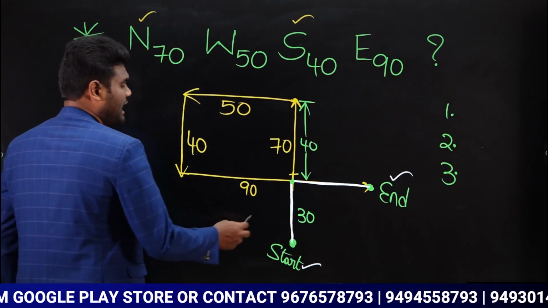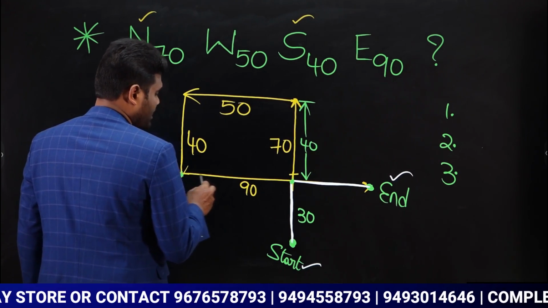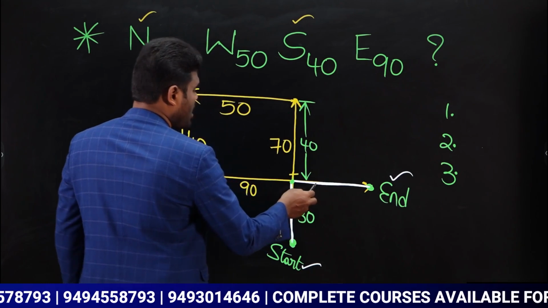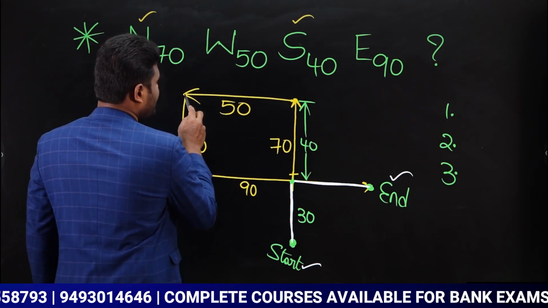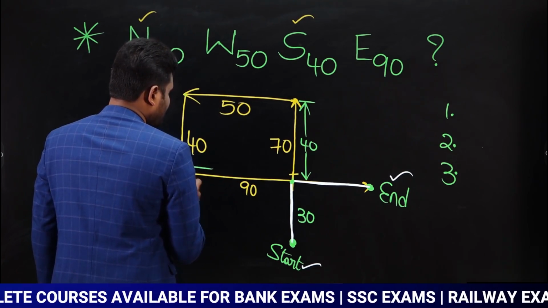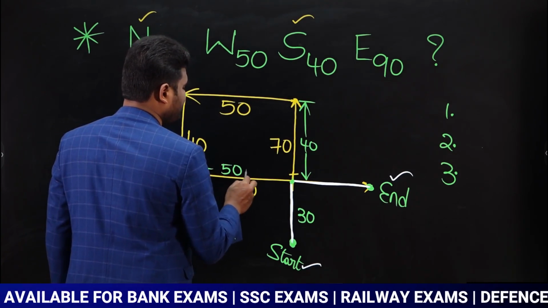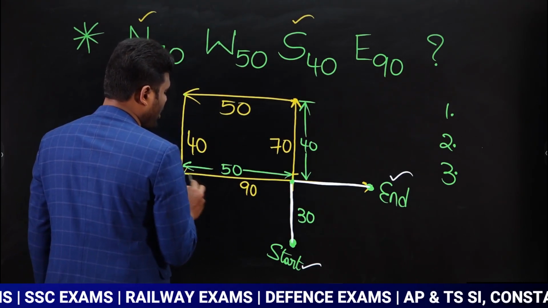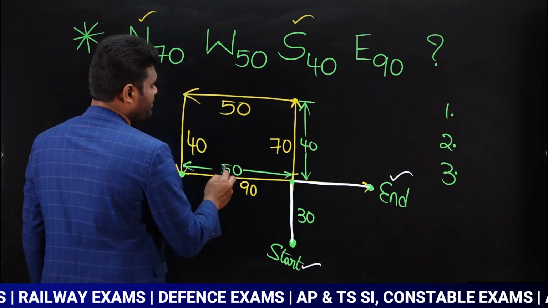Similarly, observe here. Here to here, this total is 90 meters. Out of 90, we know that here to here is 50. If this is 50, even this will be 50.